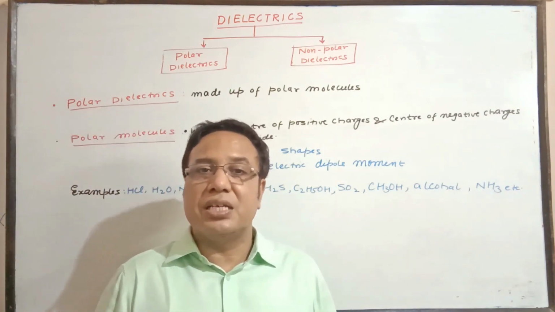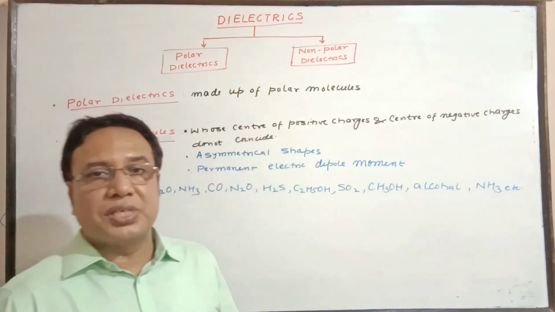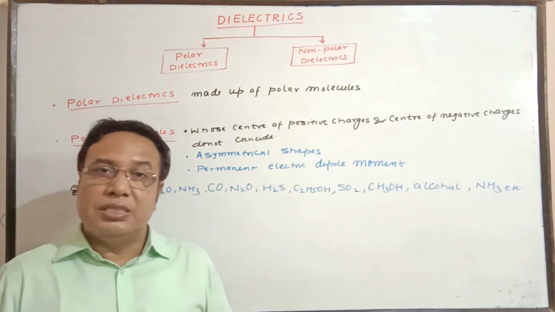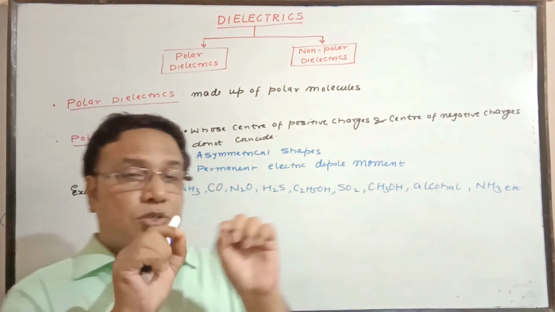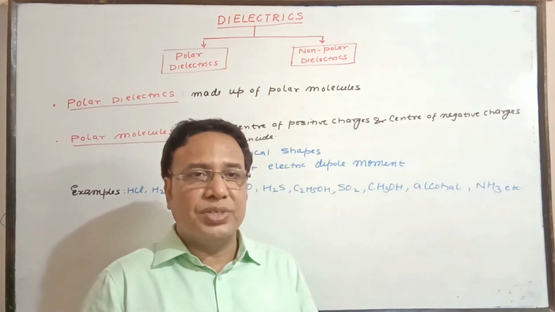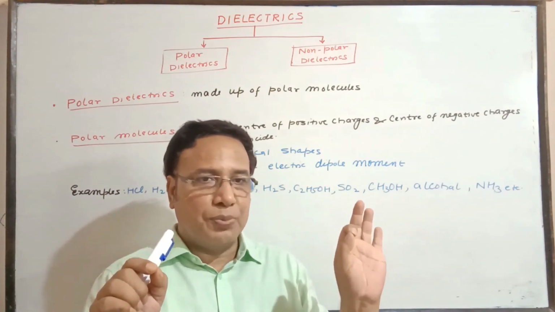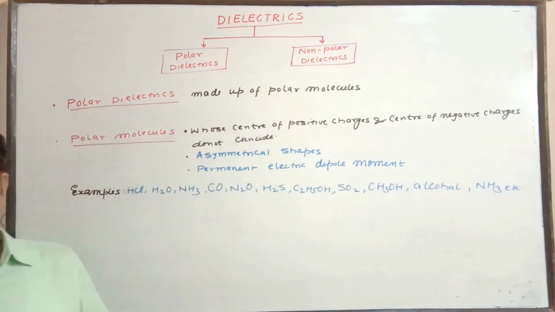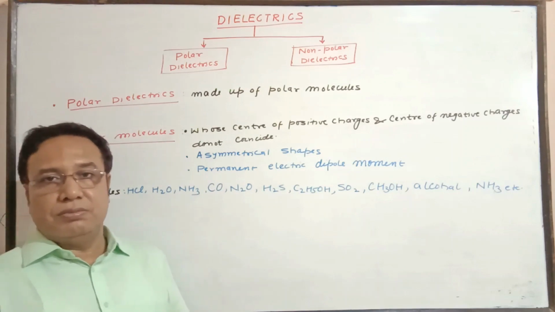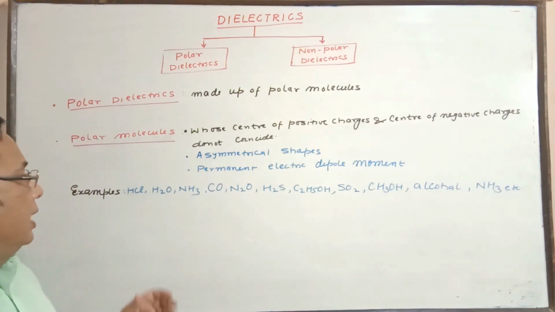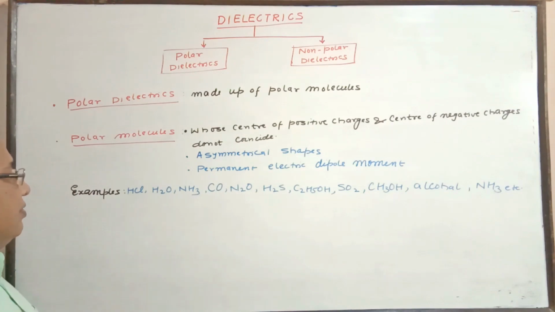It means the charge distribution is such that the shapes are not symmetrical. Third, the centers of charge are at two different points of opposite polarity, which is quite obvious. Positive at some point, negative at some other point. So they have a permanent dipole moment, or it behaves like a dipole. The examples are given,